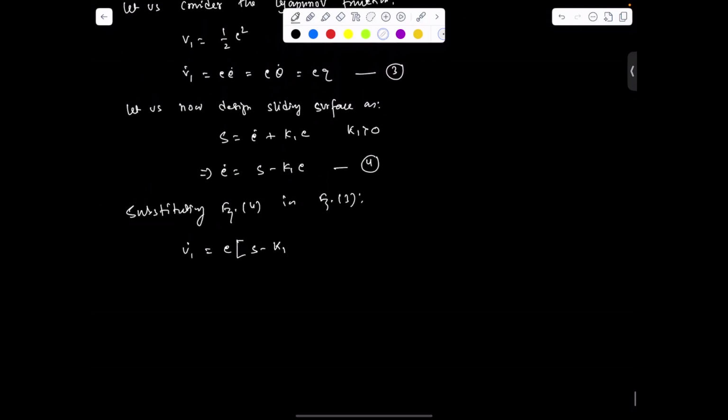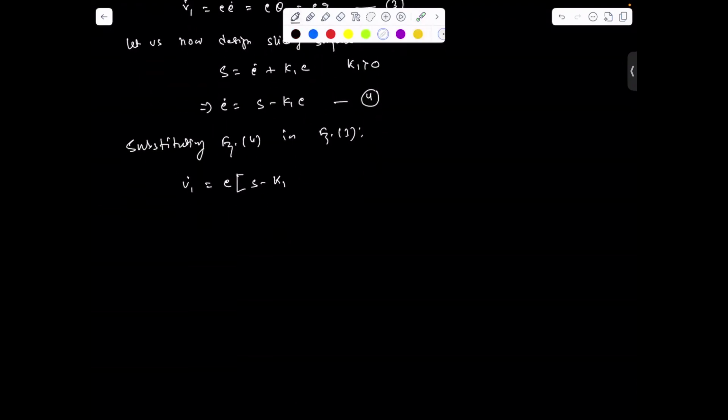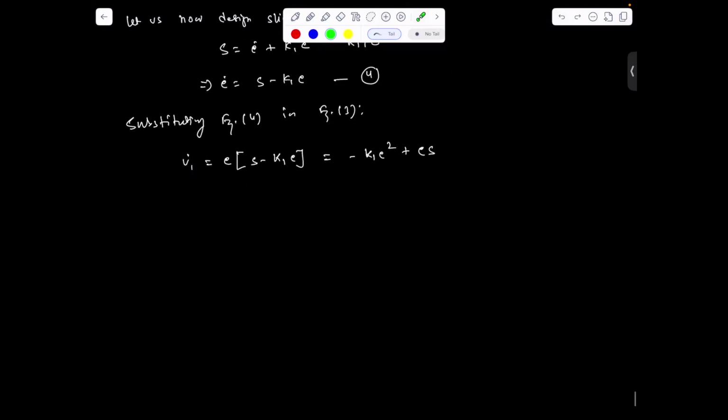Okay, here we can write this is E dot here. So we are substituting here. So K1 E, or we can write minus K1 E square plus ES. So it is a very nice form that if S is equal to 0, we can say this V1 dot is negative definite.